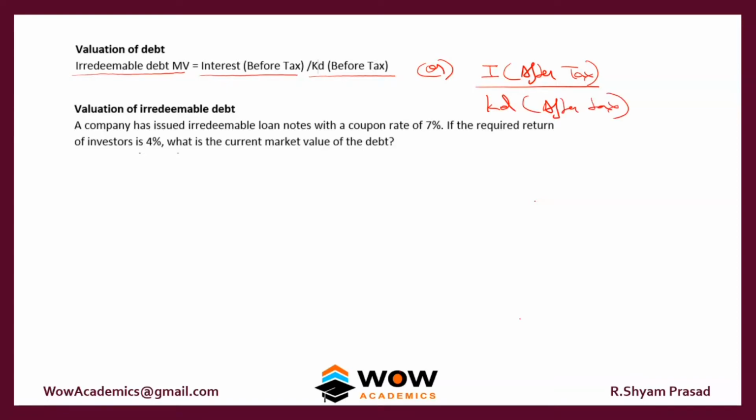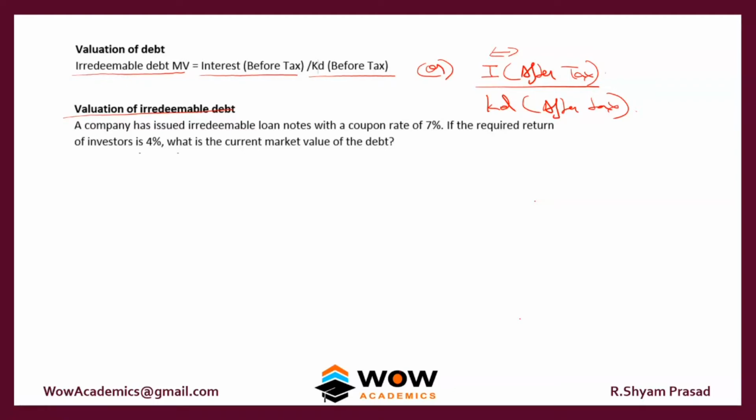It is not that we are multiplying the number. The numerator and the denominator should be the same. If the numerator is after tax, the denominator should also be after tax. If the numerator is before tax, the denominator should be before tax. Don't mix and match, then you won't get the answer.